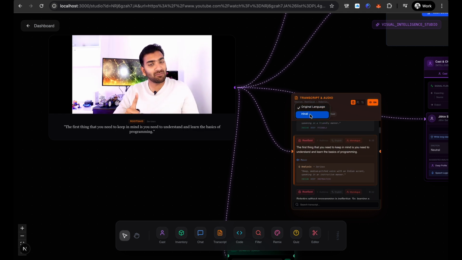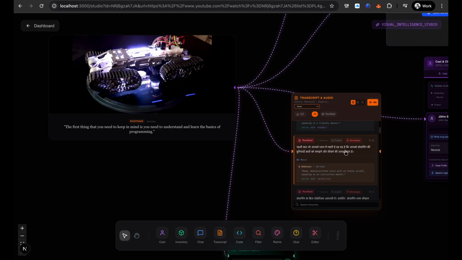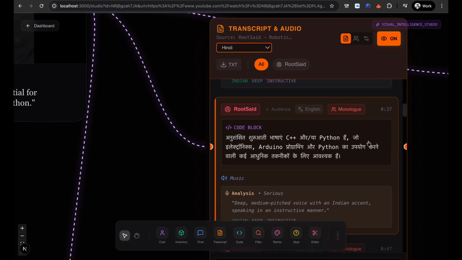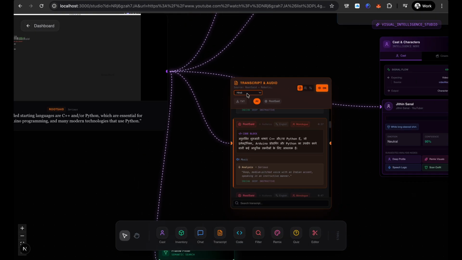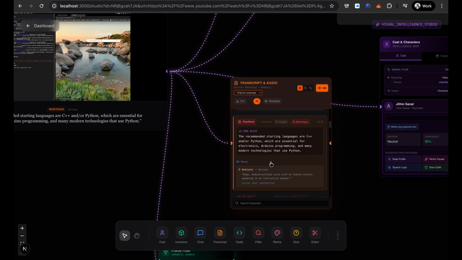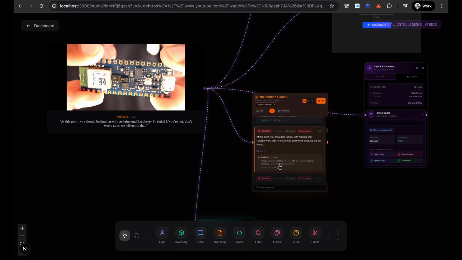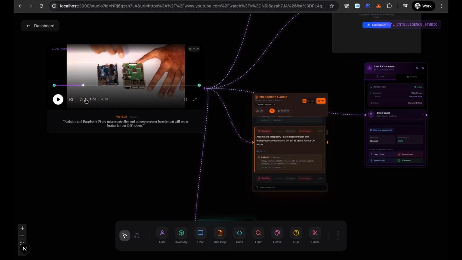You can also change it to Hindi. The first thing that you need to keep in mind actually is, you need to understand and learn the basics of programming. Robotics without programming is ineffective, so learning a programming language is crucial. The recommended starting languages are C++ and Python, actually. This is a code block, which is essential for electronics, audio programming, and many modern technologies that use Python. At this point, you should be familiar with Arduino and Raspberry Pi, right? If you're not, don't worry guys, we'll get to that. So we can also move to a certain area actually.